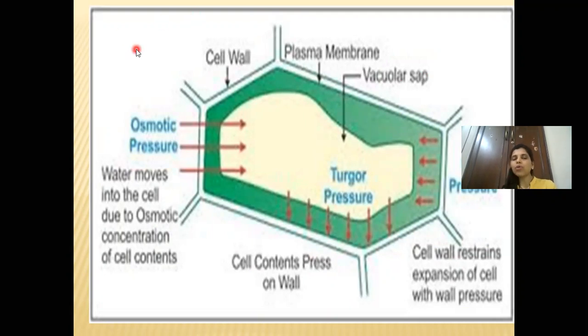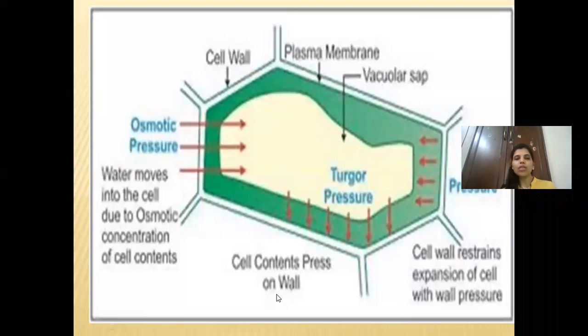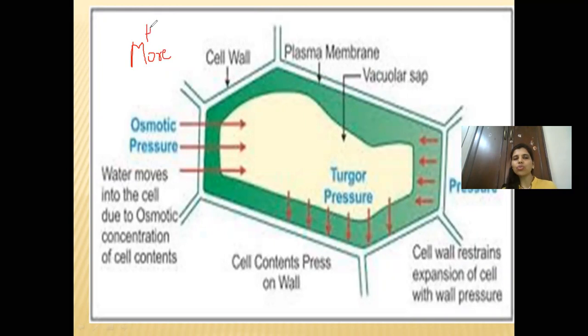Hypotonic means the concentration of water is more outside, so more H2O. When we are saying that the outside solution has more concentration of water, it means it is hypotonic. So when it is hypotonic, water from outside will move inside the cell.